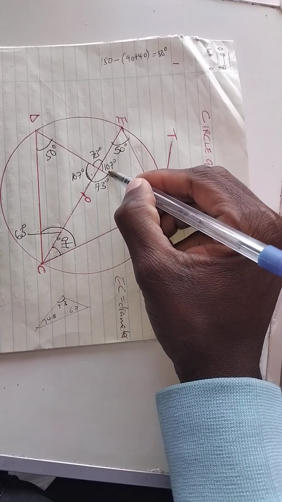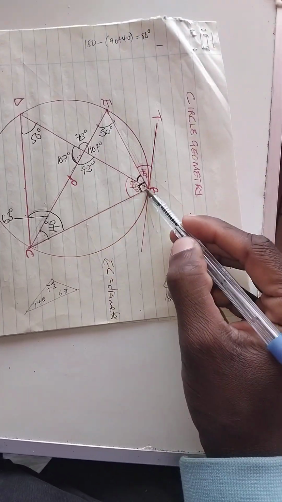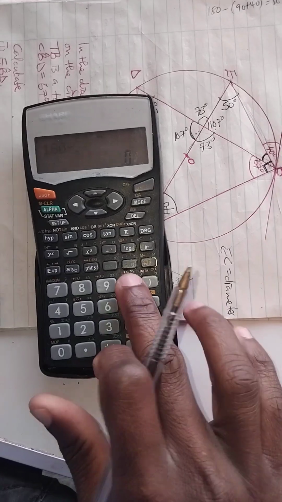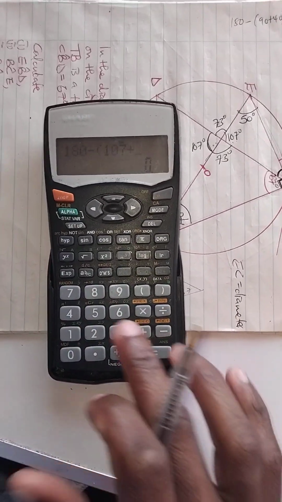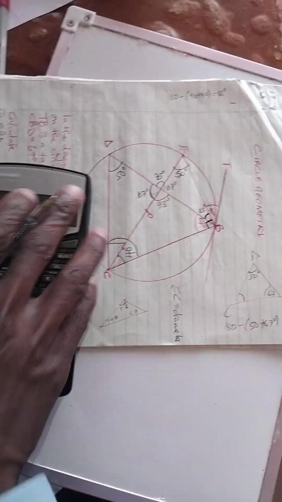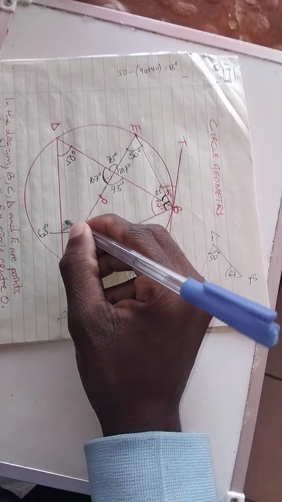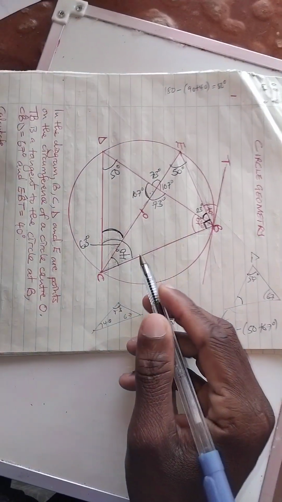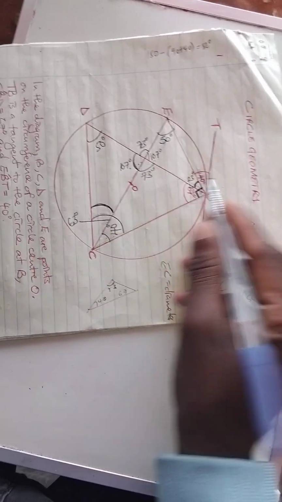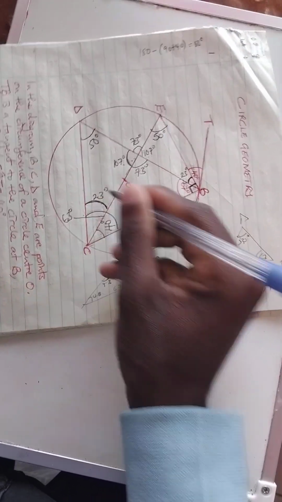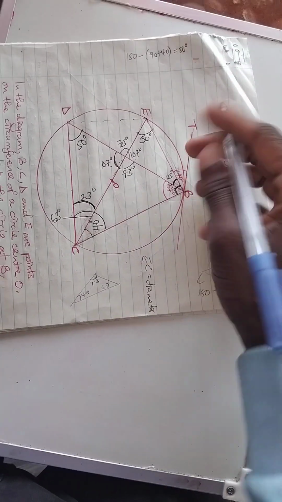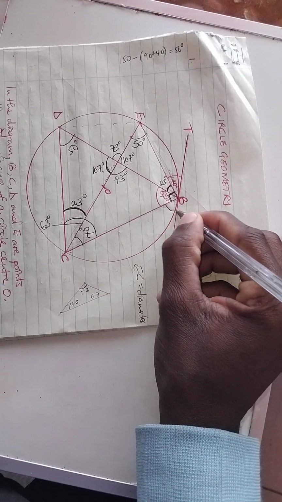Right, now we want to find this angle. We say 50 plus 107 minus 180, this triangle adds up to 180. So here, 180 minus open bracket 107 plus 50 close bracket, 23. And right, now we find this angle, we get 50 plus 107 minus 180, still we get 23. But remember, when you have two lines coming from the same chord touching the circumference, angles from the same chord touching are equal.